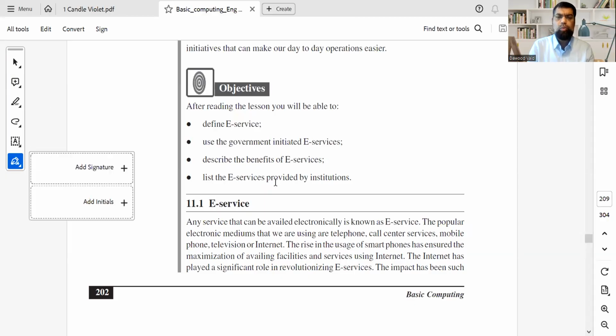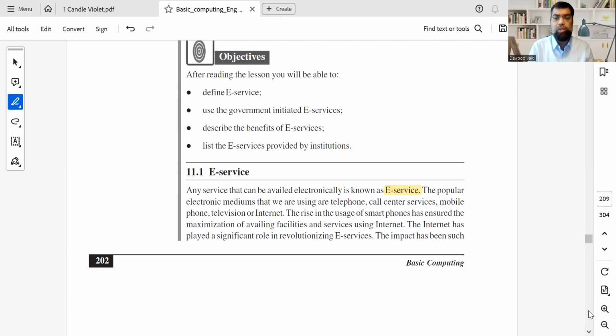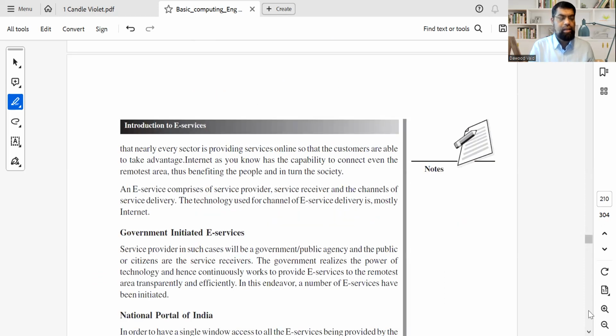First question, what is E in E-Service? Well, E is electronic service. So we are talking about all the electronic usages that you have. Most of the electronic usages, such as the UDISE number that you use, or RTGS, we call it NEFT transfers. We are so dependent on it that we don't even realize how much they have become available and how easy they are.